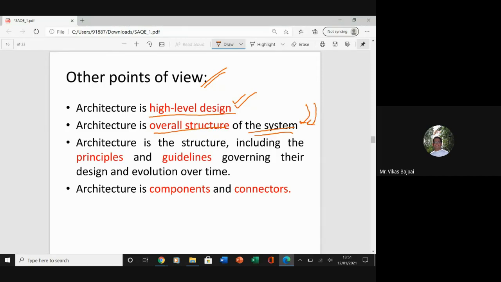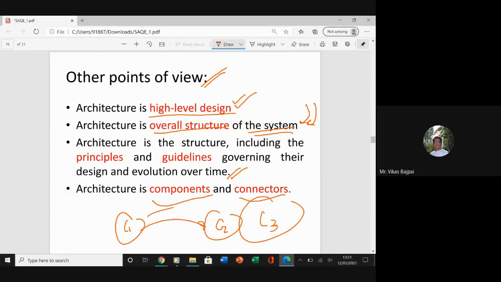And architecture is a structure including the principles and guidelines governing their design and evolution over time. Then architecture is like components and connectors. So definitely there will be certain components, and these components will be connected with the help of some connectors, some possible connectors that we'll see in the coming slides.